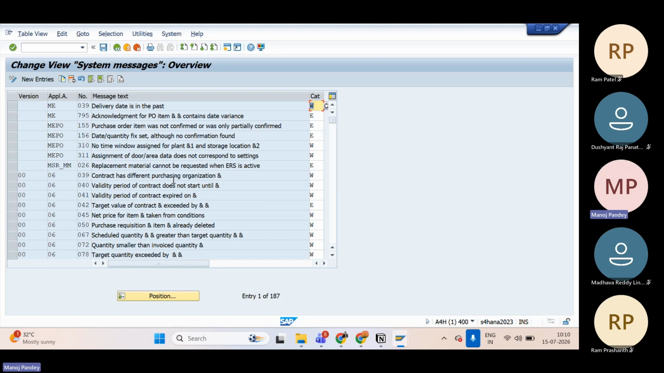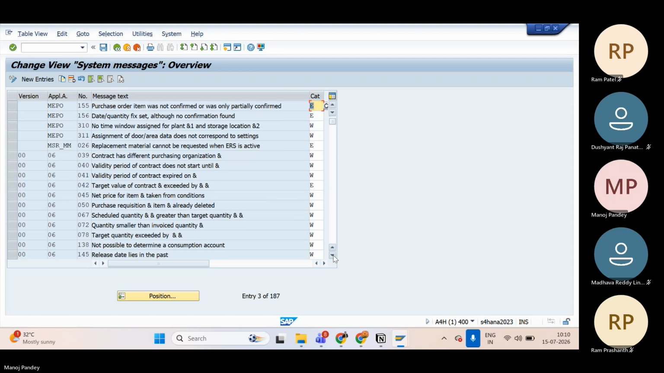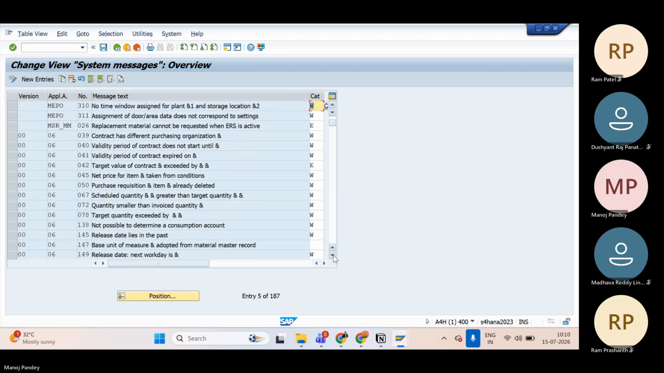Contract has different purchasing organization, validity period and contract does not start until. So that if you remember the error message with a number itself, it's coming. So these numbers, all unique numbers are there. And whether it's a warning or error, you can see from here itself. Release date lies in the past. So that's not only for one module, warnings and errors are there for all modules.